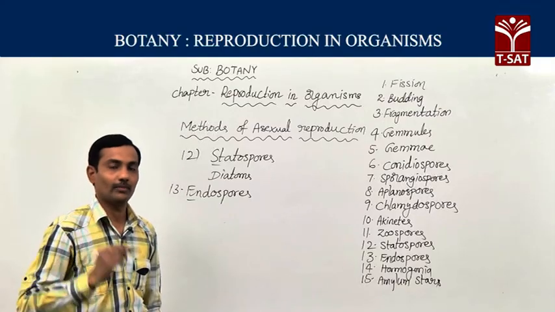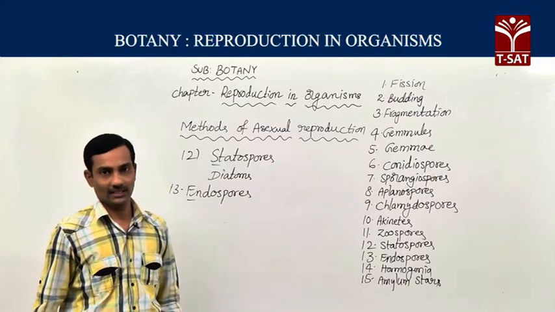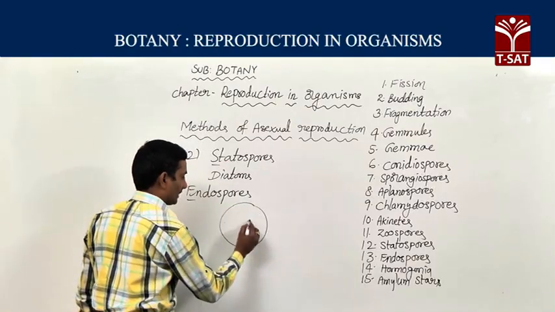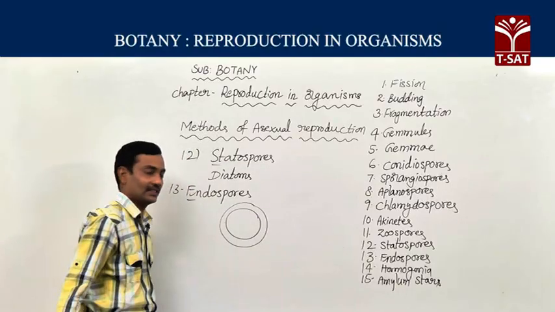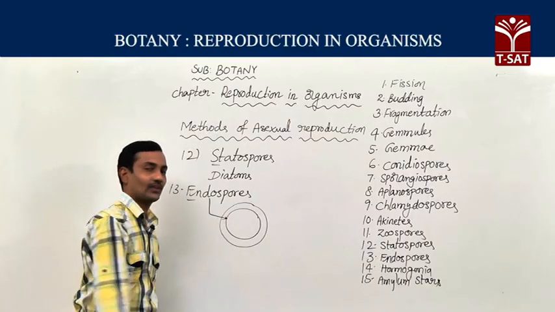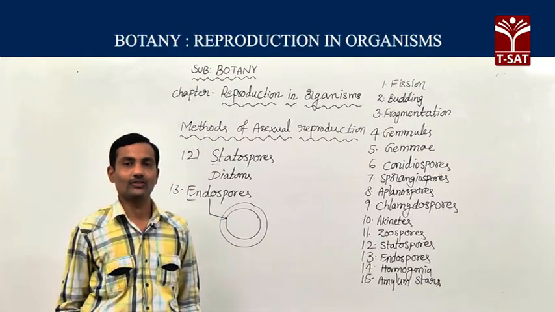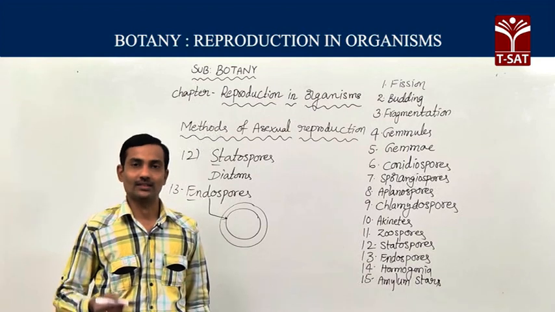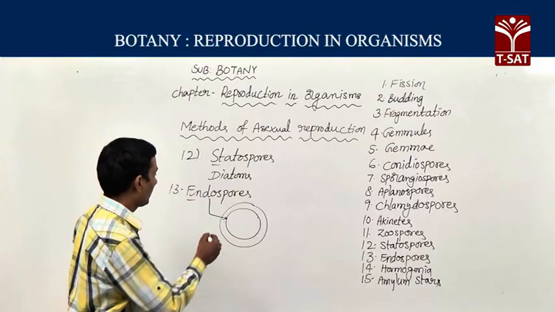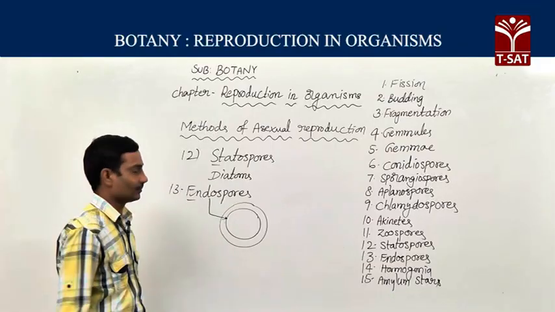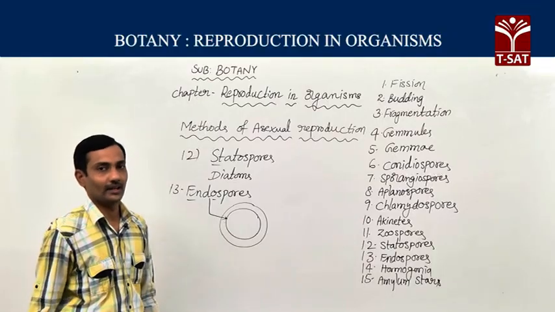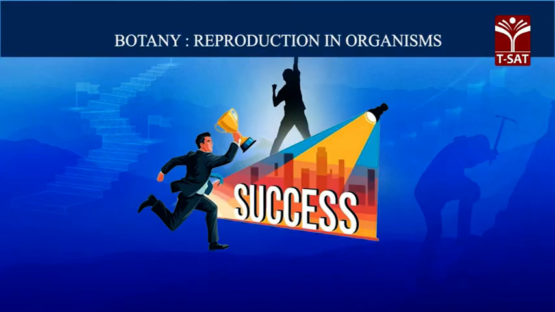Endospores are formed in a few bacterial cells to tide over unfavorable conditions. A spore-like structure is formed inside the bacterial cell. That's why these spores are known as endospores. These endospores usually consist of 3 layers. So different layers are present around the endospore. These endospores we can find in many bacterial cells.